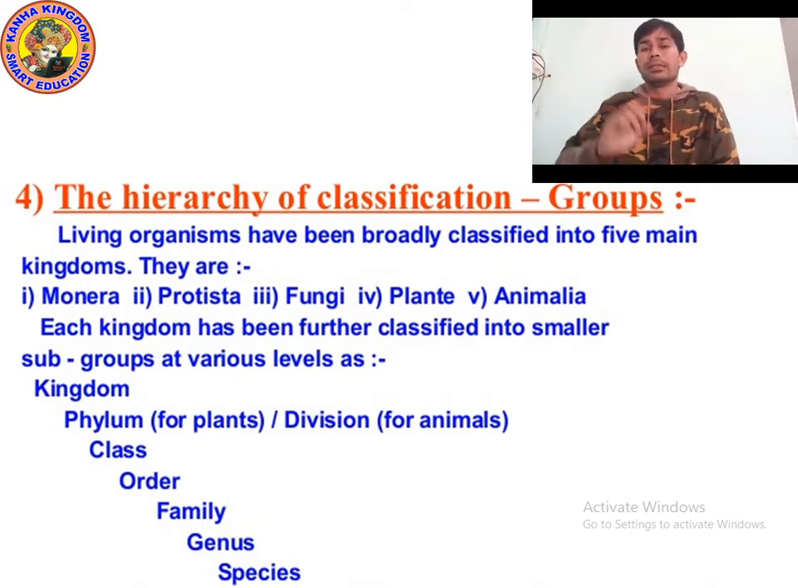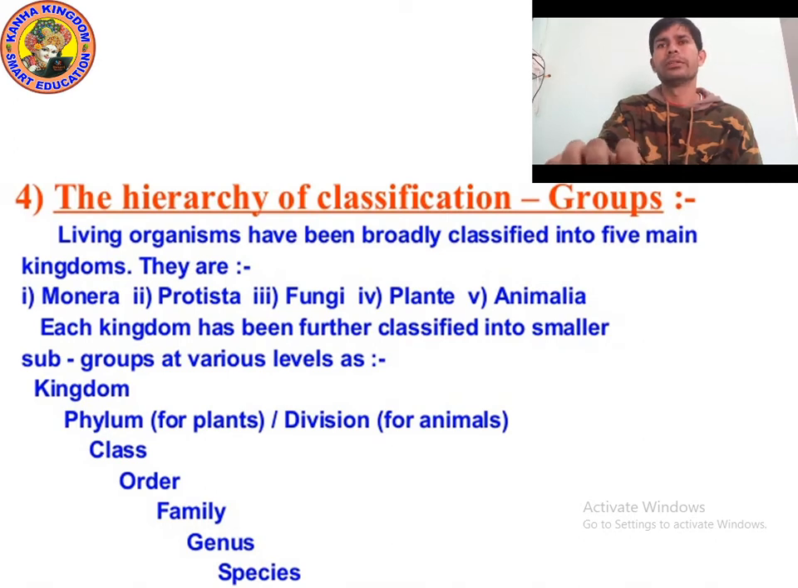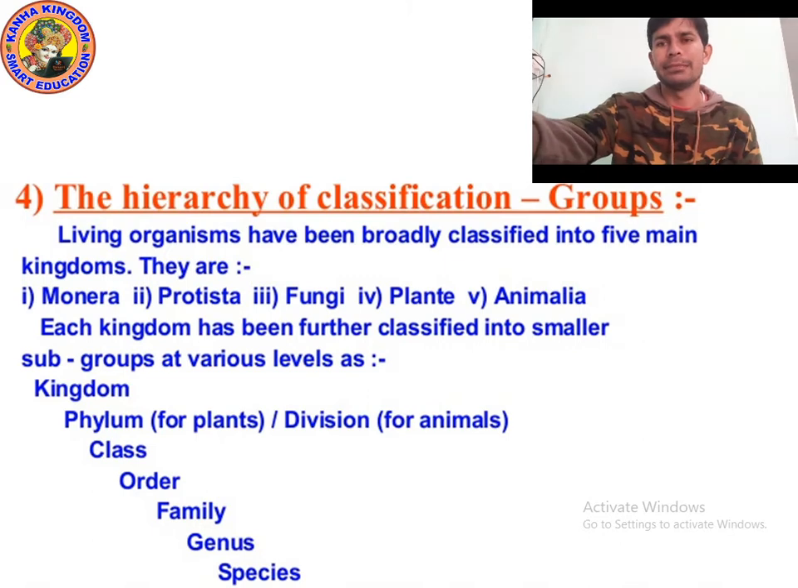You just need to understand that organisms are divided into different groups: 5 main kingdoms, Monera, Protista, Fungi, Plantae, and Animalia. Now let's divide them more, a specific subdivision. Let's go to the next slide.